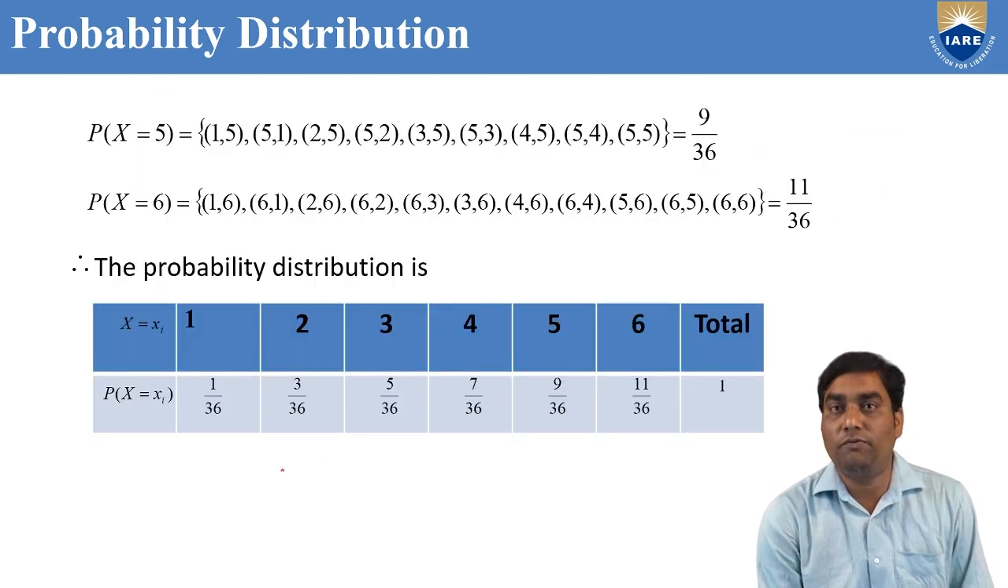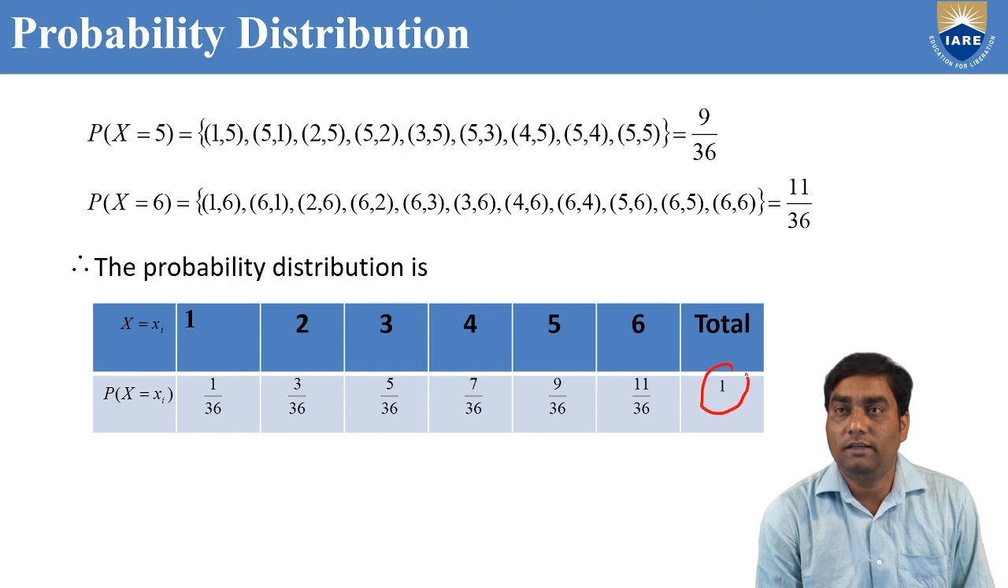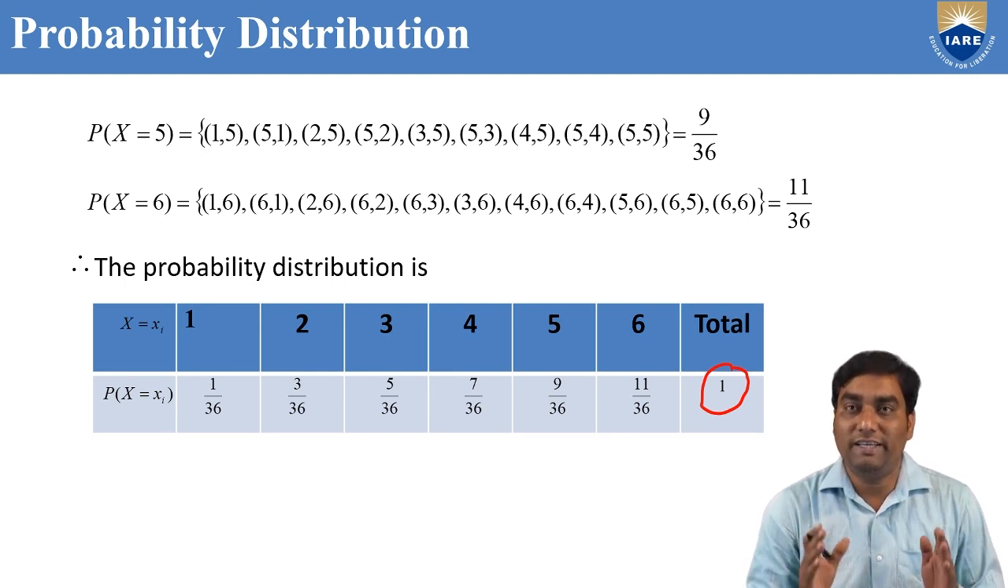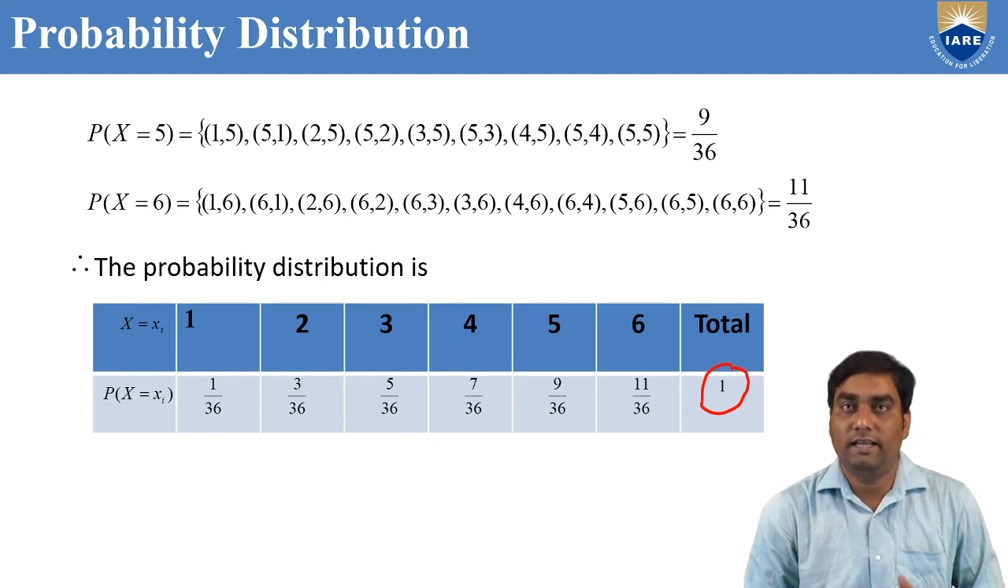Then you can draw the table. Finally, if you add all these terms, the probability of x equal to all the values, we are going to get the total probability as 1. So this is the concept of probability distribution. To find the probability distribution, we identify what the random variable in the problem is. Then we can find out the probability distribution.